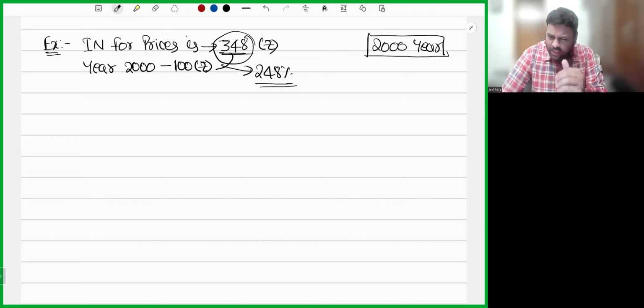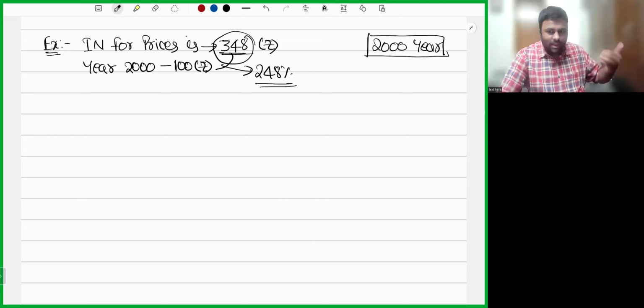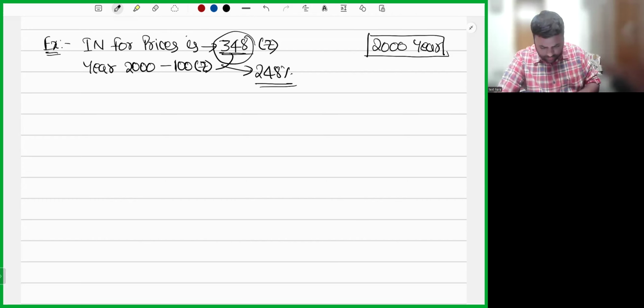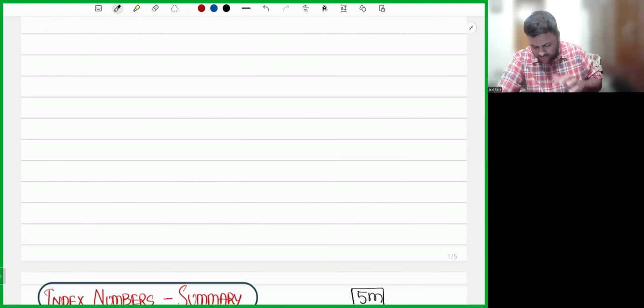It tells you whether there is a rise or fall in price, when compared to the base period. Did the price increase or not? Did the quantity of production increase or not? Did the quantity of consumption increase or not? Did the value increase or not? These are the 3 things which are said by index numbers, my dear friends. That's the reason this has been given in the syllabus, so that you will not face any issue in your Inter and Final.